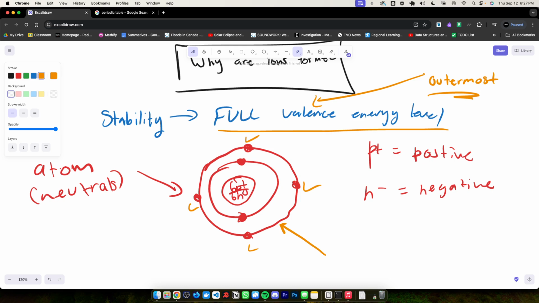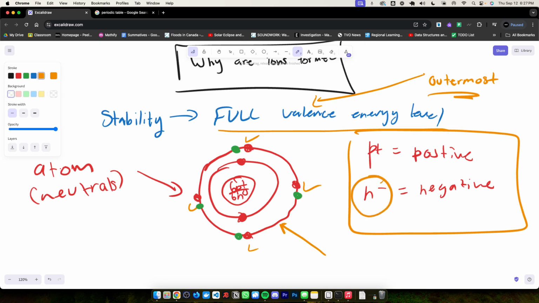So what we need to do is add valence electrons so that it reaches 8 valence electrons. We would just do that like this. I'm just using a different color. It's still a regular old electron, but I'm using a different color to show you that those are the new ones added. Now, this carbon atom has become an ion, first of all. The reason why it's an ion is because now it has a charge, and the reason why it has a charge is because the positive and negative charges are imbalanced. The amount of negative charge is higher than the amount of positive charge because these electrons represent negative charge.